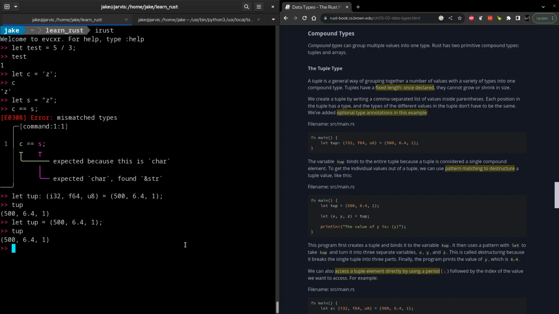Now, I am glad that Rust did bring what they call destructuring to tuples as well, or what I call in Python unpacking, because I think that behavior is really nice to have.